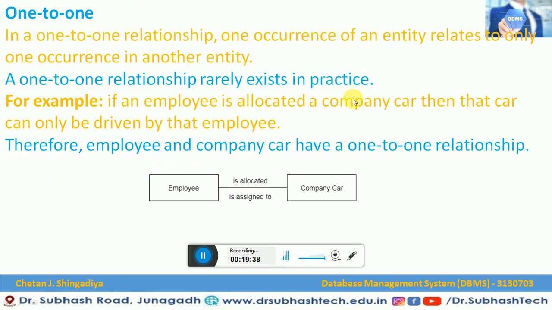What is the important thing to understand here? One time of an entity relates to only one time of another entity. The most important property of one-to-one is that such relationships rarely exist in practice, that is, in real-world entities. Why? Let's see the example once again. If an employee is allocated a company car, then the car can only be driven by that employee. That is not possible, since anyone in the company can drive that car. But if you want to define a one-to-one relationship, we can define it this way: an employee is assigned a company car. So this is a one-to-one relationship.